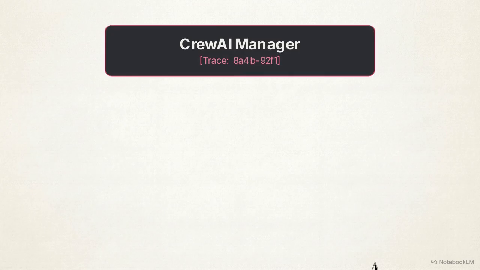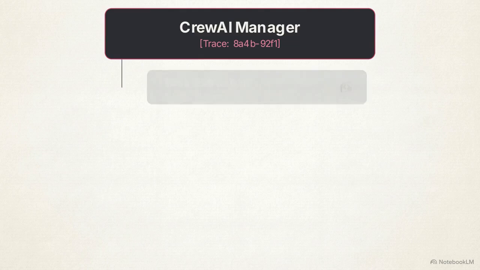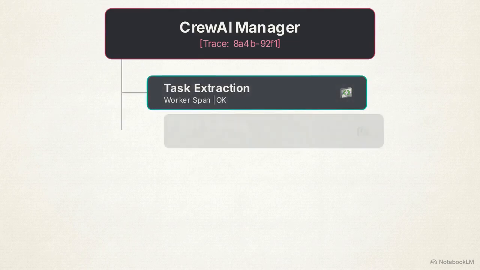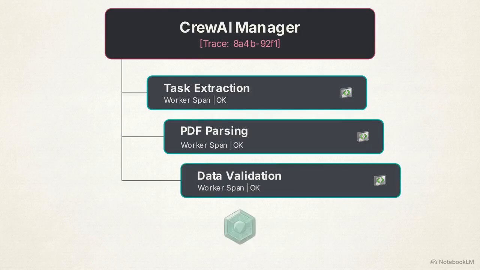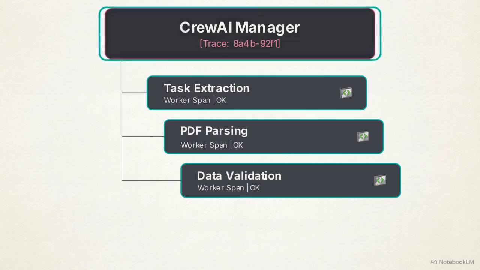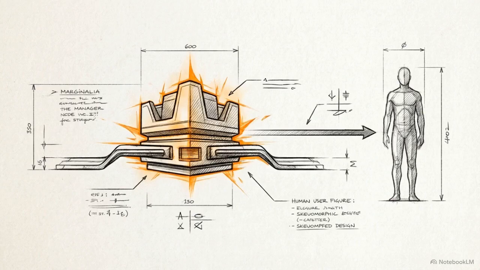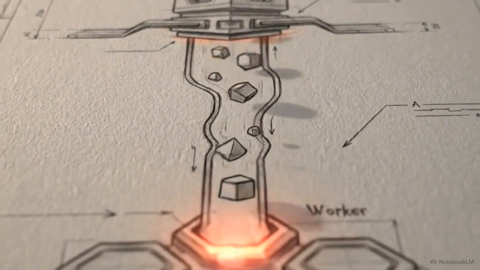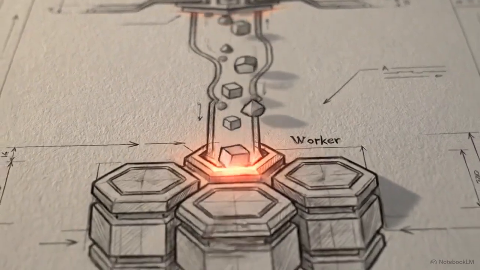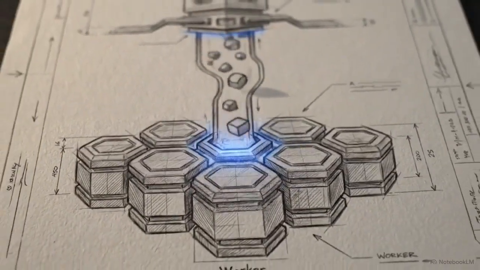By expanding the top-level CrewAI manager trace, developers can view perfectly contained, step-by-step LangGraph worker spans. Once the execution cycle completes, the LangGraph worker returns a strictly validated JSON object back up to the CrewAI manager, which then synthesizes the final response for the user. This exact implementation pattern successfully bridges the gap between predictable, structured control flow and the emergent collaboration of autonomous agents.